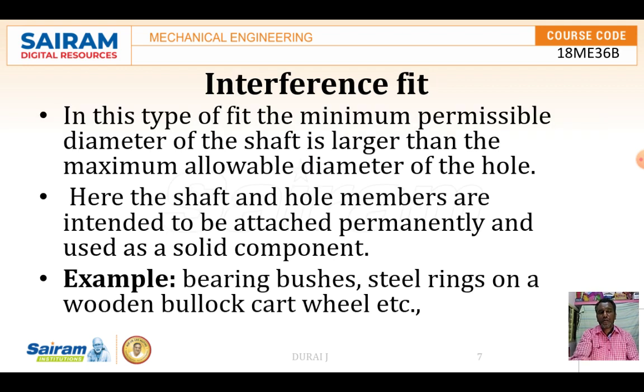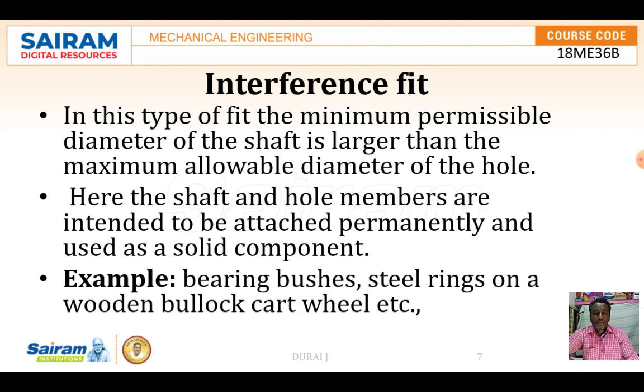Suppose in automobile components they use a bush. Fitting it into the hole system takes certain force, and it joins with a certain tightness. Only then will it not come out while the vehicle is running. Such areas, and wherever power is transmitted, use interference fit.